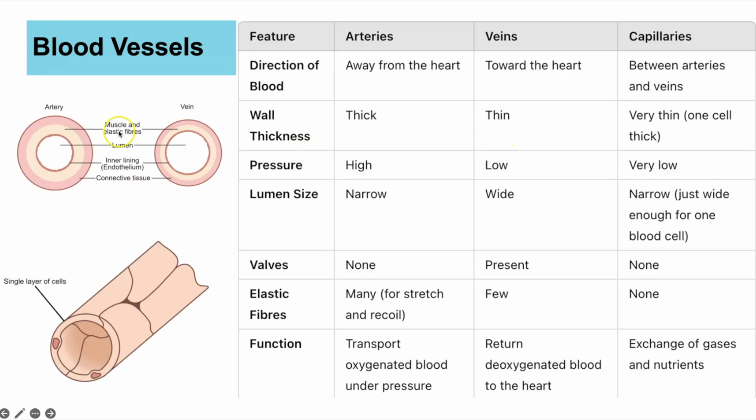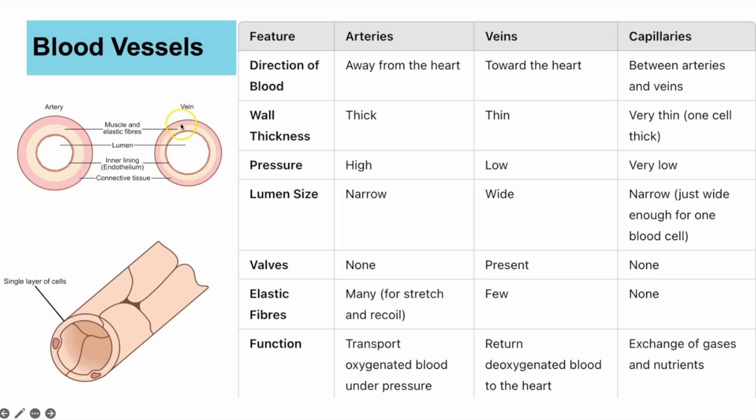So the thickness then, arteries have the thickest of the walls. Veins have a thinner wall, but the thinnest of all of them is a capillary, and that's because a capillary is just made up of a single layer of cells. The pressure of the blood is high in the arteries, it's lower in comparison in the vein, and it's at its lowest in the capillaries. Then if we look at the size of the lumen, which means the space in the middle where the blood flows through, the arteries have a narrow lumen. The veins have a much wider lumen.